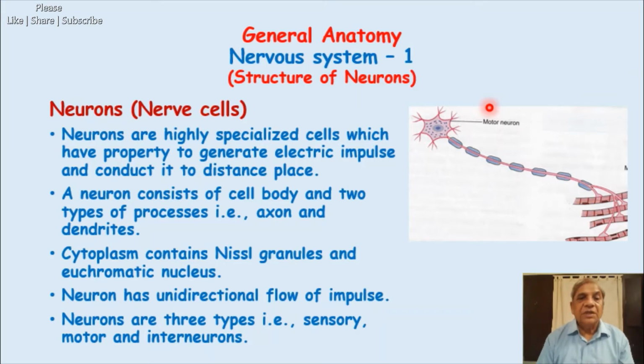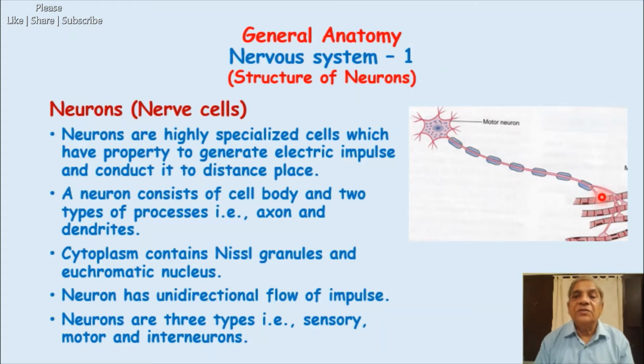or epithelial tissues or cells, the neuron is a much more highly specialized cell, which has the property to generate an electric impulse. That means this cell, called a neuron or nerve cell, is capable of generating the electric impulse, and not only generating it, it also conducts this impulse from one place to another, to distant places, as in the axon.